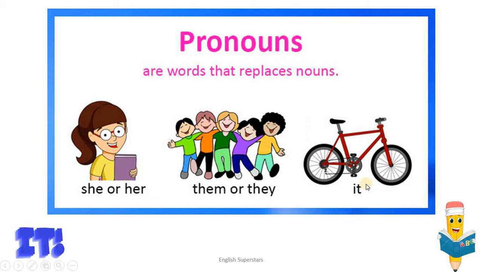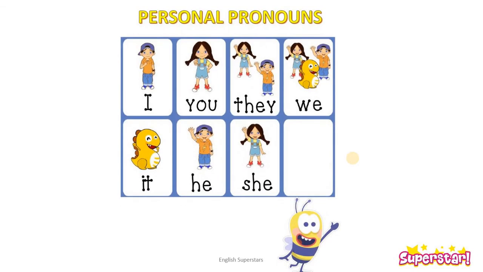Now, similarly, when there is a thing or animal, we use it. For example, it is a nice bicycle. Right? So, we use different pronouns in the place of a noun. Now let's move forward. There are some personal pronouns like I, you, they, we, it, he, and she.